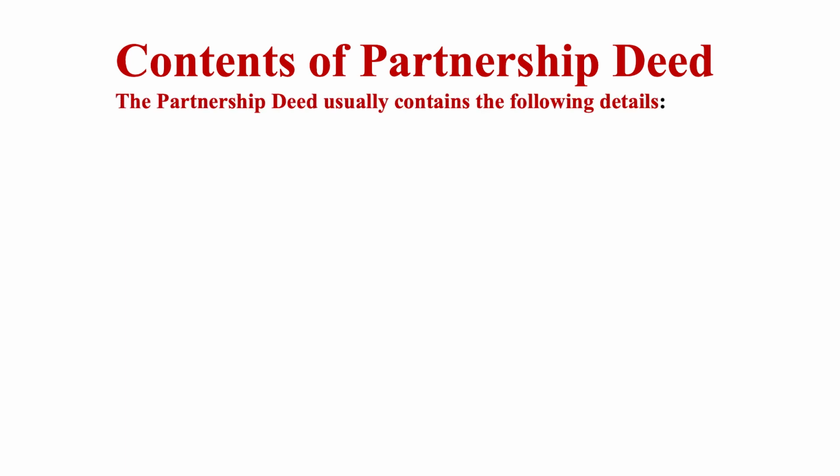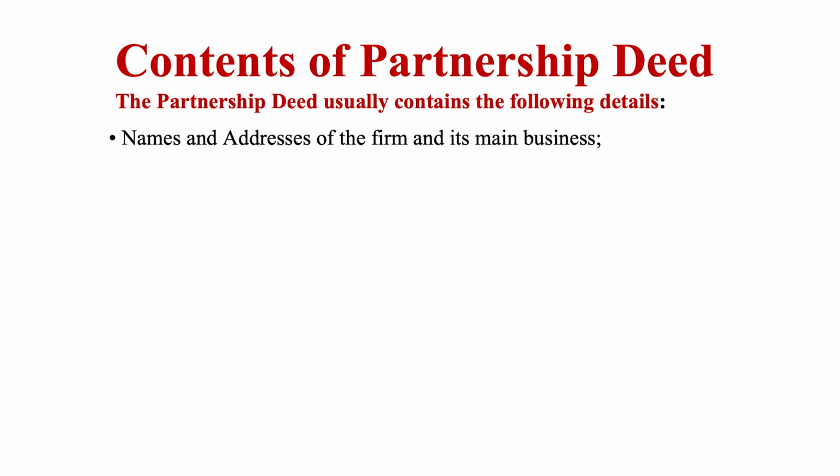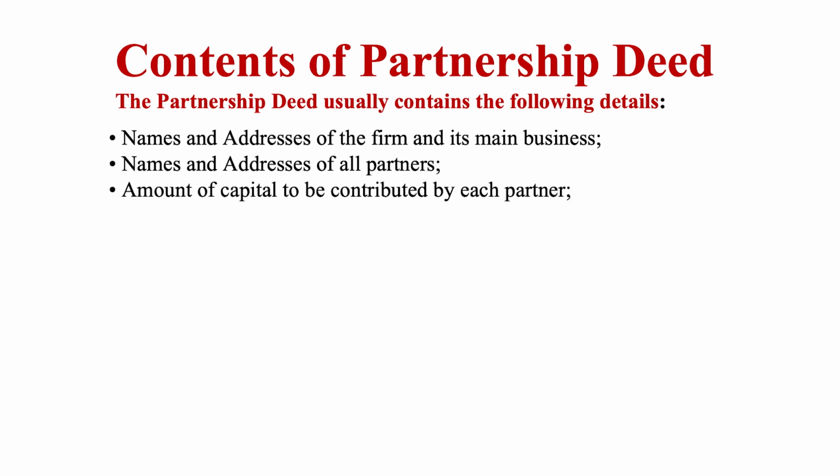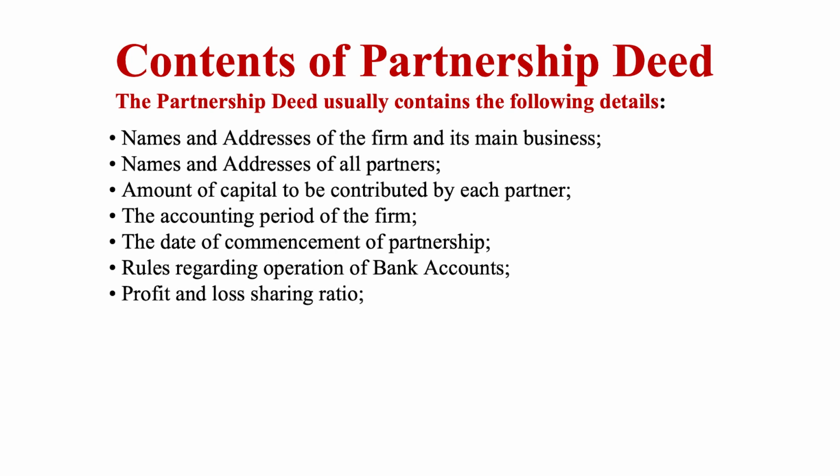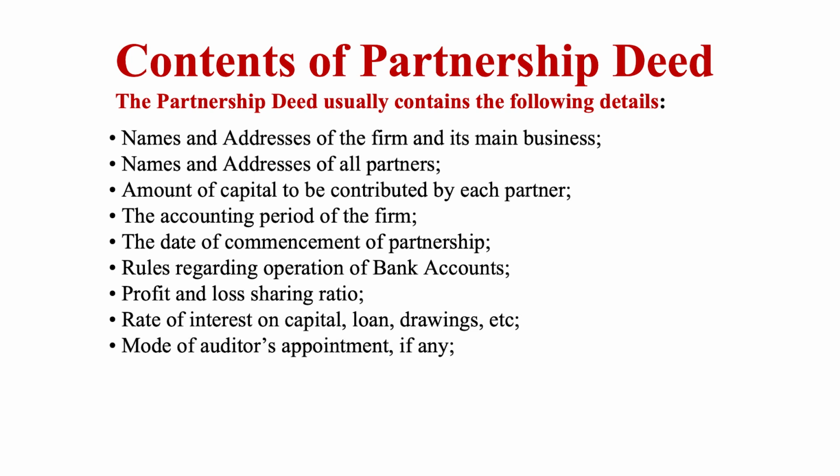Contents of partnership deed. The partnership deed usually contains the following details: names and addresses of the firm and its main business, names and addresses of all the partners, amount of capital to be contributed by each partner, the accounting period of the firm, the date of the commencement of partnership, rules regarding operation of bank accounts, profit and loss sharing ratio, rate of interest on capital, loan and drawing, etc. Mode of auditor's appointment, if any.